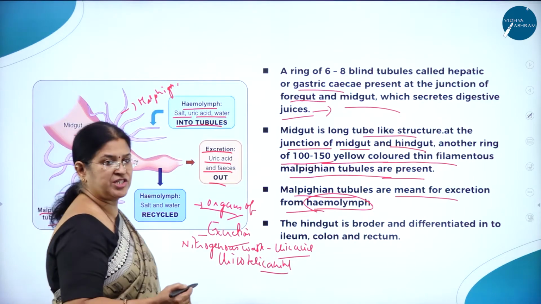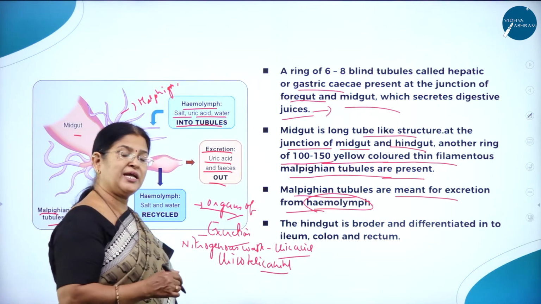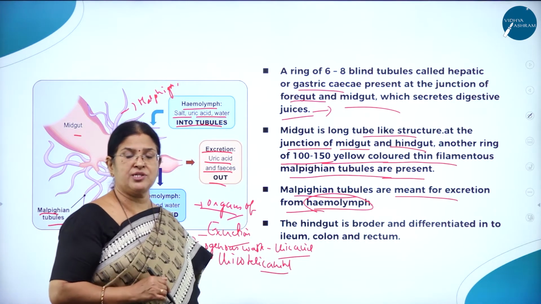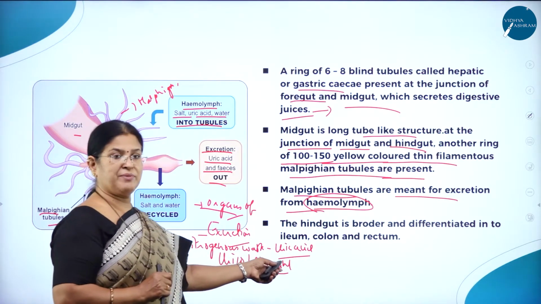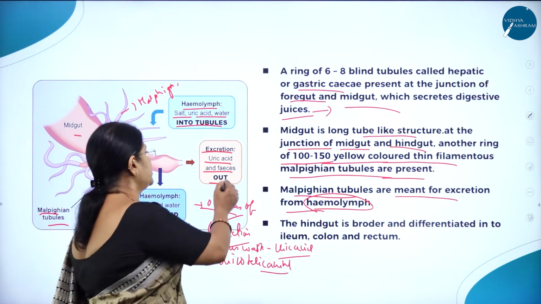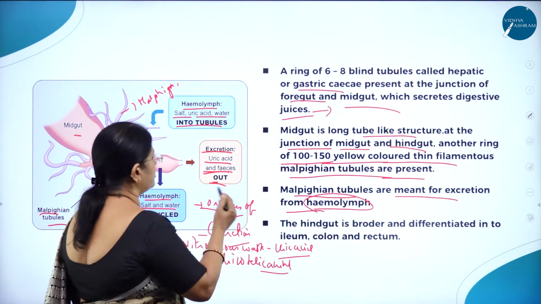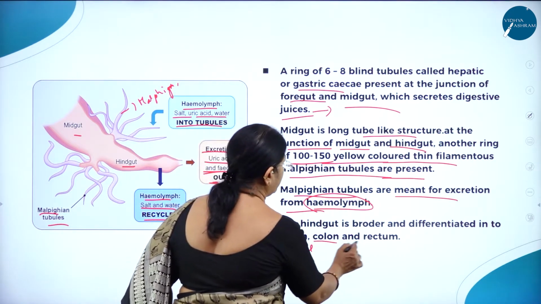Hence they are referred to as uricotelic animals. Ammonotelic animals are like fishes and aquatic animals. Ureotelic animals are like mammals. Uricotelic animals are like birds and insects. They all eliminate the nitrogenous waste in the form of pellets, and it is nothing but uric acid. So here you can see uric acid and feces out, hemolymph, salt and water recycled. So the hindgut is broader and differentiated into ileum, colon and rectum.